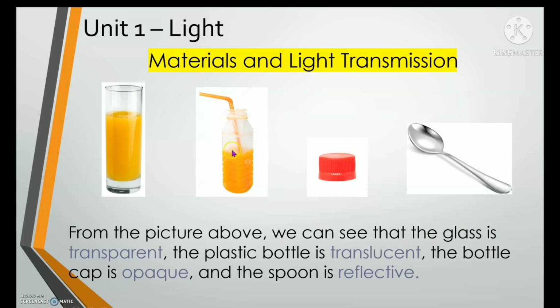Some of the light does not go through. Lights are bended when transmitted. The next one is the bottle cup. This is an opaque material which does not transmit any light at all. And the last one is a spoon, which is a reflective material because it does not transmit light but bounces all the light that falls on it.